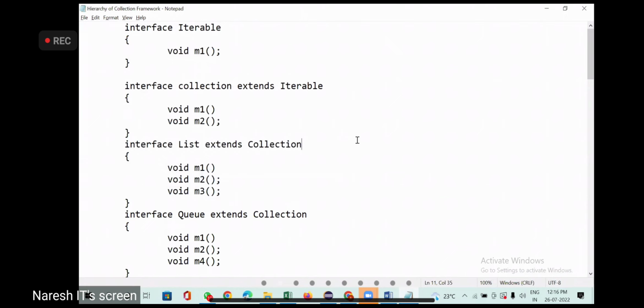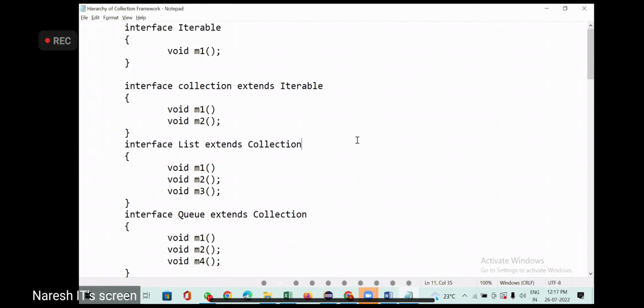Okay, is it clear? Collection is all about interfaces and implementation of the classes. Every interface has some methods and we have to implement those methods in the classes. What methods I have to implement depends upon which interface you are implementing, and which interface that interface is extending.